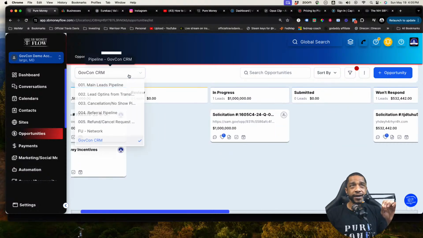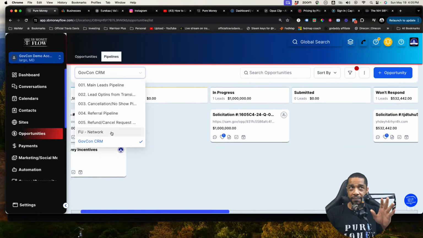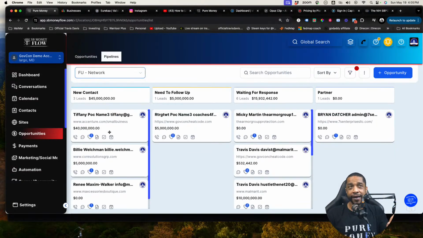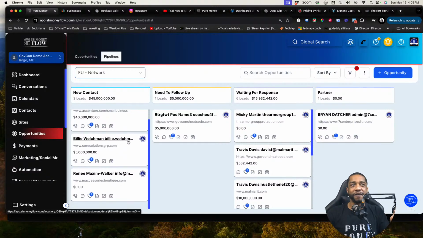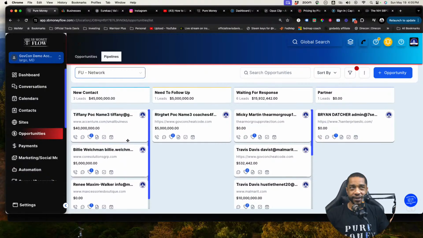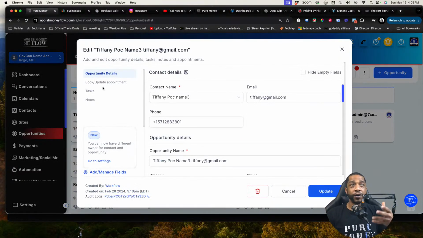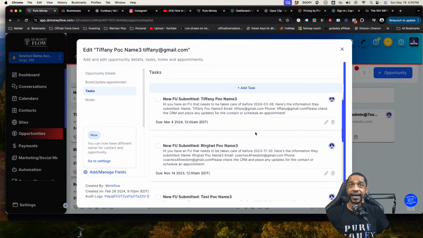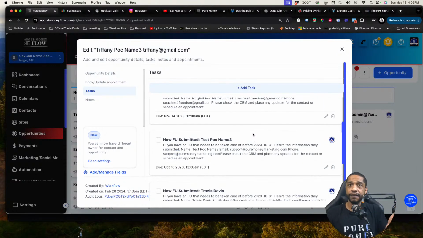Now, the other thing that you're going to do is we're going to be meeting people, okay, whether it's people on the government side or potential teammates. Well, we want to put them in our FU network. We call it FU because it's the follow up. We have to follow up with these individuals. So we want to make sure we put them in a card, and we're going to assign tasks to ourselves to say, hey, we need to follow up with this individual in 3 days, 4 days, in a week, because government contract, it moves.